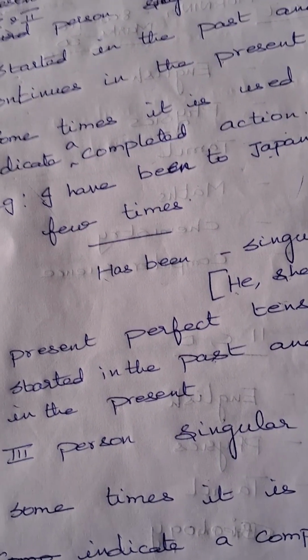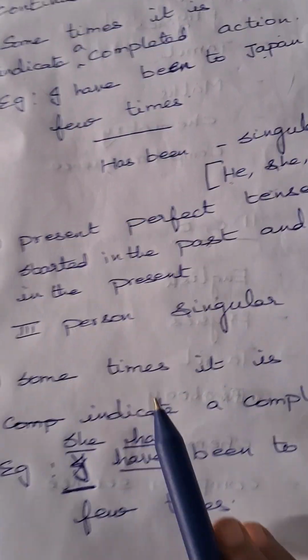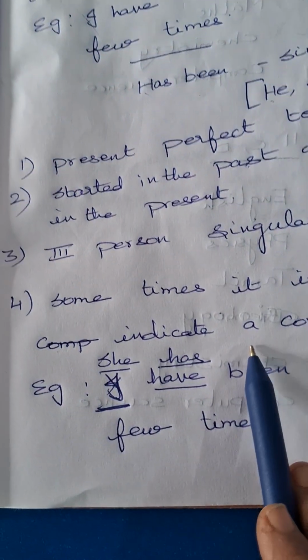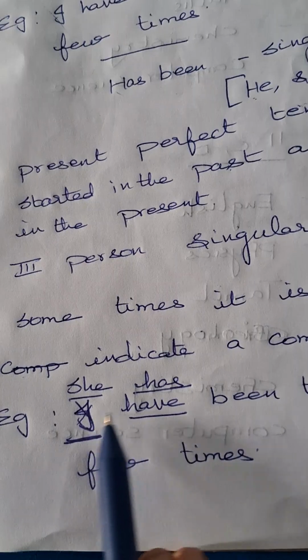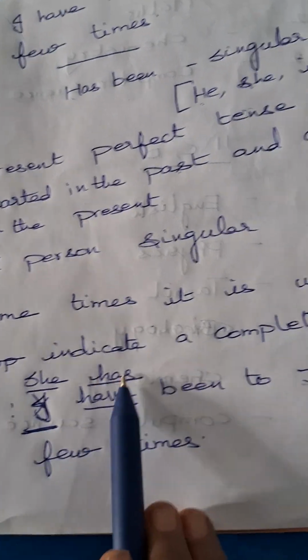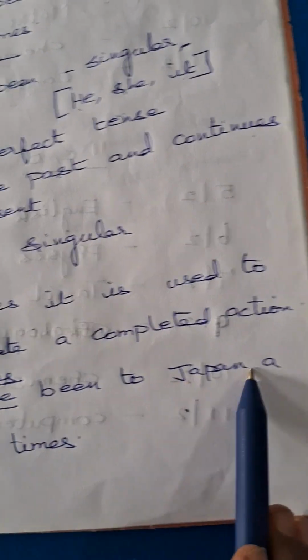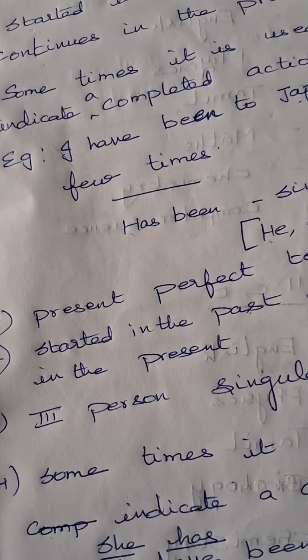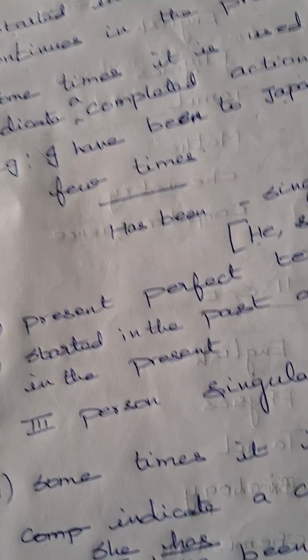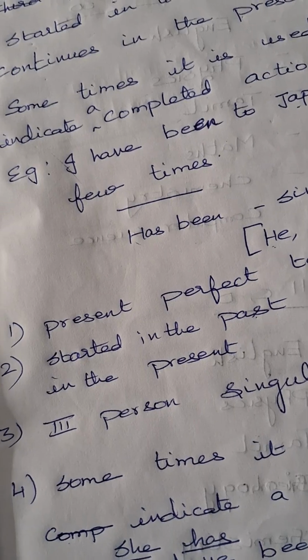In the same way we can use it for he, she, it. She has been to Japan a few times. So it is not getting continued. Remember well, it is not getting continued.